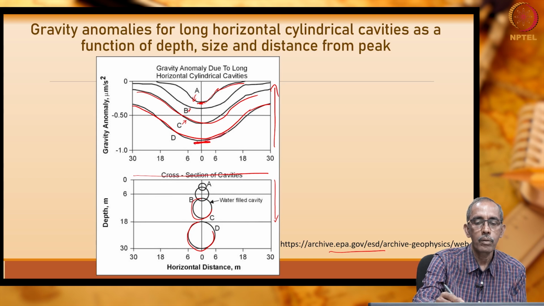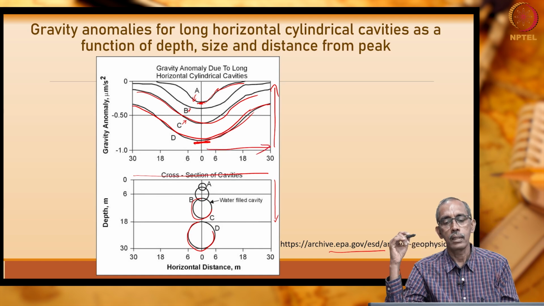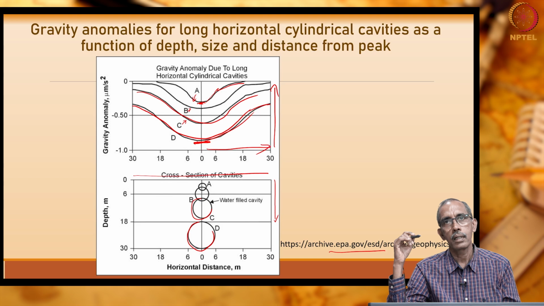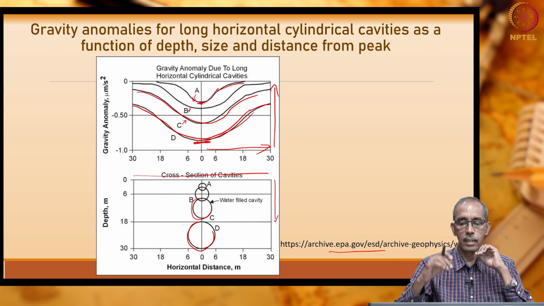For the anomaly to become almost 0, it takes a lot of distance, right. So, the gravity anomaly depends on the depth at which the expected anomalous body is present and also its size. Okay.